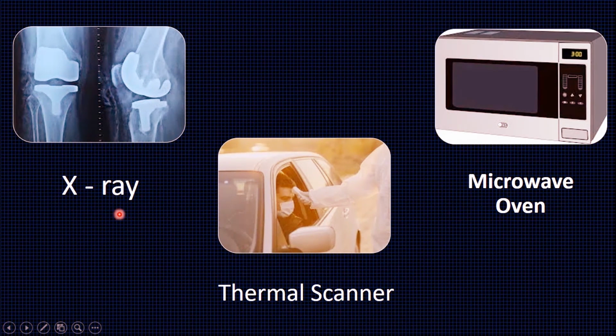X-rays are used to detect bone fractures. Thermal scanner is an instrument which is used to detect body temperature. Thermal scanner uses infrared rays to detect body temperature. Microwave oven is used in cooking. Microwave oven uses microwaves for this purpose.